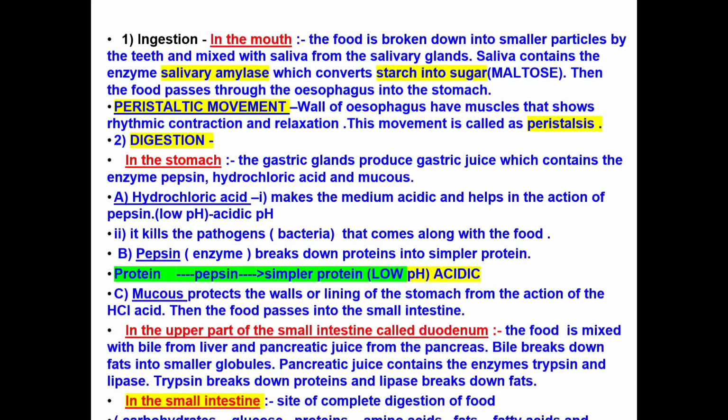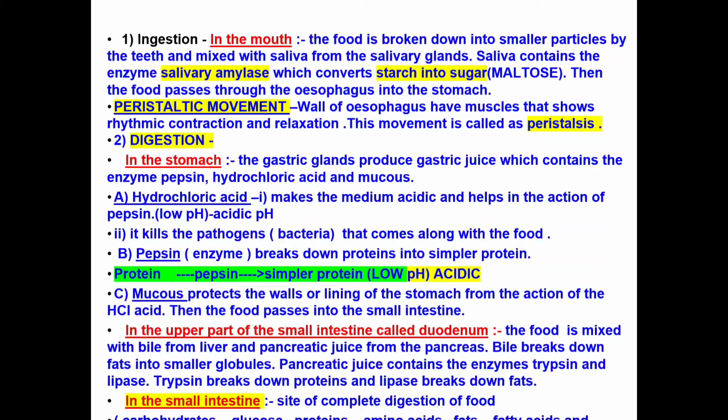Let's begin with the first process, that is ingestion. In the mouth, the ingestion starts. That means the intake of food is taking place in the mouth. Here your teeth help the food to break into simpler components. Then it mixes with the saliva. Saliva is secreted from the salivary gland.